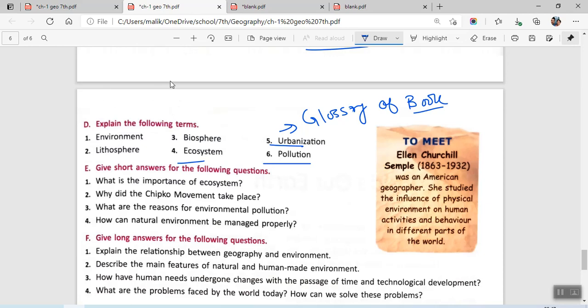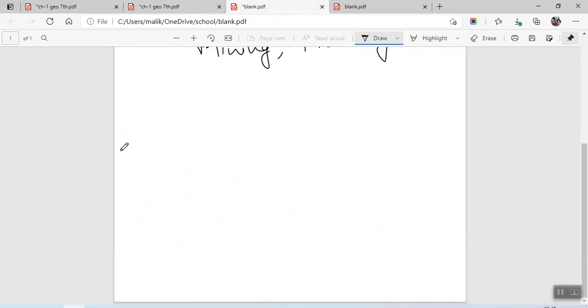Then we have pollution. So there is no direct definition of pollution. So I'll just write here for you. Pollution is something when anything which is harmful to nature is added excessively to the environment. So that is termed as pollution.